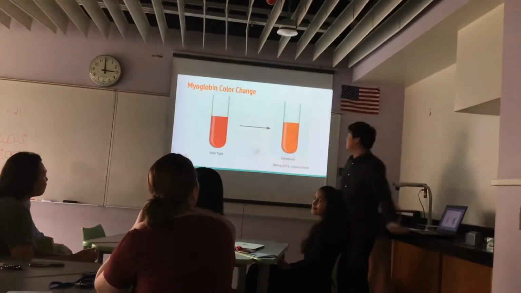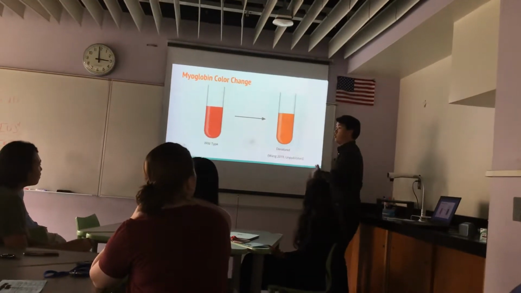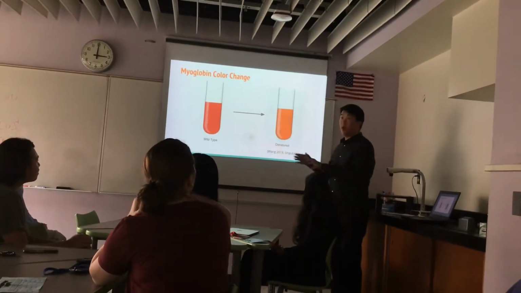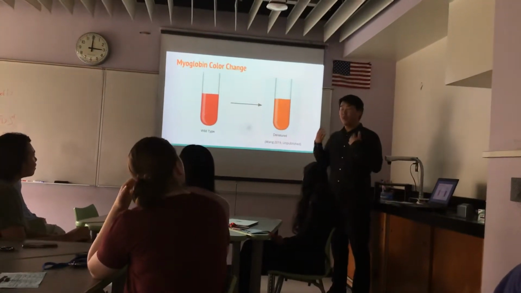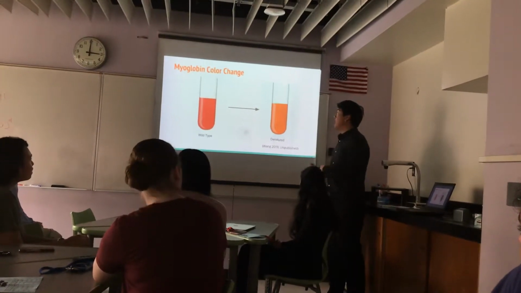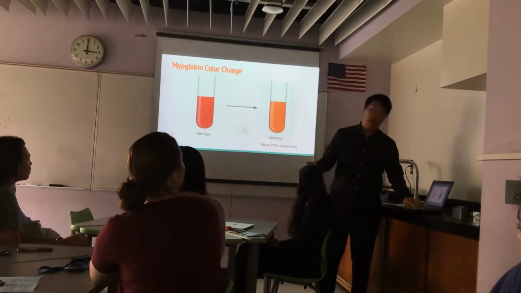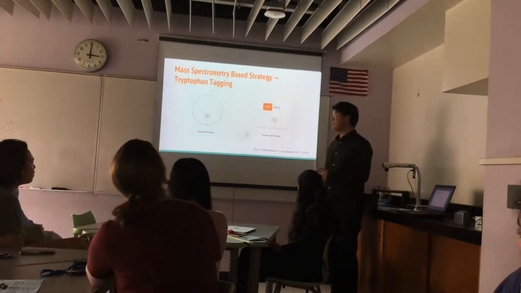So for example, this is wild-type myoglobin, and when we denature it, it will turn this lighter orange color. And we can track this color change using UV visible spectroscopy. However, UV visible spectroscopy can only be used with globin proteins. So to expand our field of proteins that we can use, we also use a mass spectrometry-based strategy.